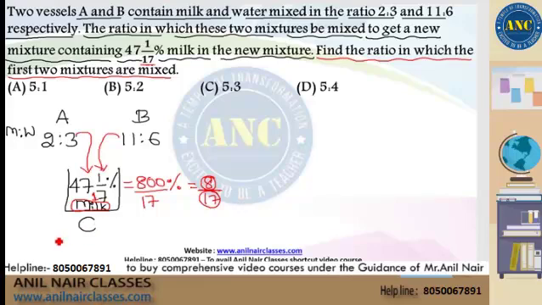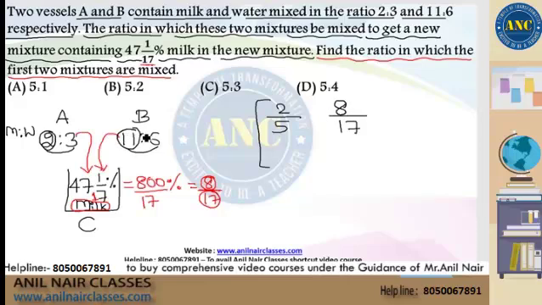That means out of a total of 17 liters, 8 liters is milk in vessel C. Now, combining everything: out of a total of 2 plus 3, 5 liters, 2 liters is milk in vessel A. Out of a total of 11 plus 6, 17 liters, 11 liters is milk in vessel B. Similarly, out of 17 liters in vessel C, 8 liters is milk.